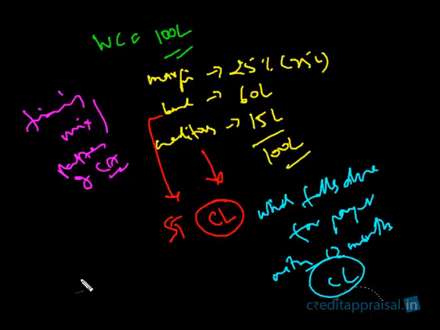Creditors are a current liability because when you purchase the raw material, say 10 lakhs, the creditor has given some time to pay, say 30 days or 45 days. This is less than 1 year. Usually it is less than 1 month or 2 months, at the most 3 months. So he's giving some time, but within the 1 year, in this case within 30 days or 45 days, you have to make the payment. The company has to make a payment of 10 lakhs to the supplier within the next 30 or 45 days. So this is a current liability. That is a very simple concept: any payment which you have to make within the next 12 months is a current liability.